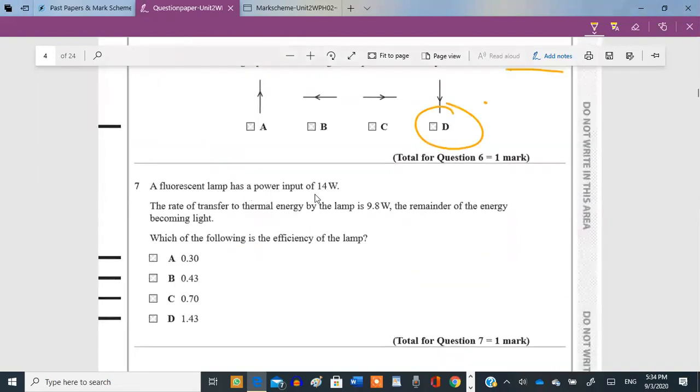A fluorescent lamp has a power input of this much. The rate of transfer of thermal energy by the lamp is 9.8 watts. The remainder of energy becomes light. Which of the following is the efficiency of the lamp? Efficiency is actually the useful power output upon total input. The total input is 14 watts. The useful power output, is it 9.8?